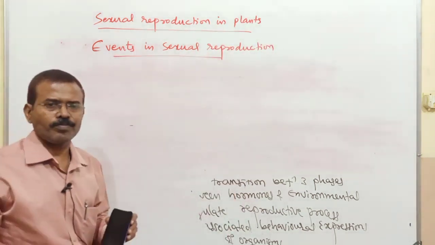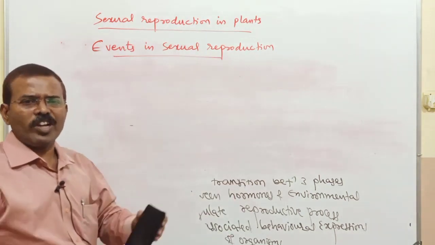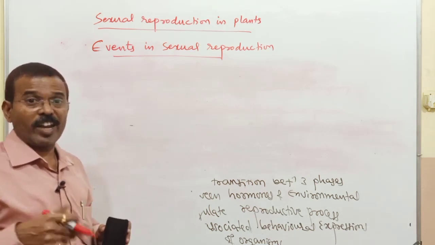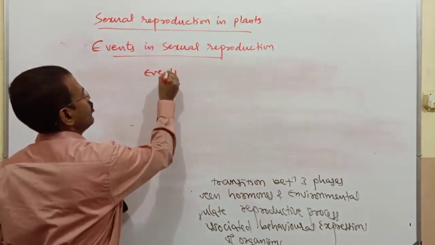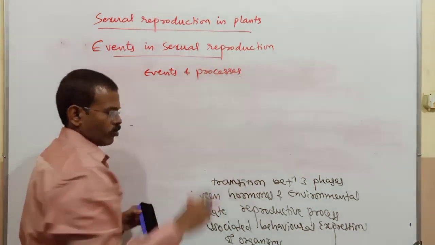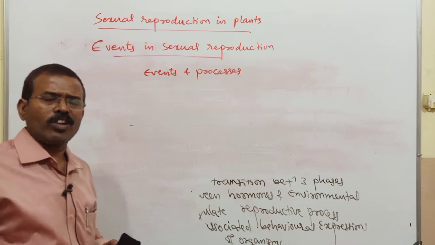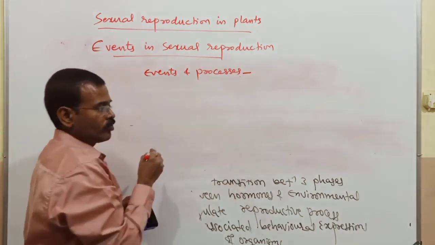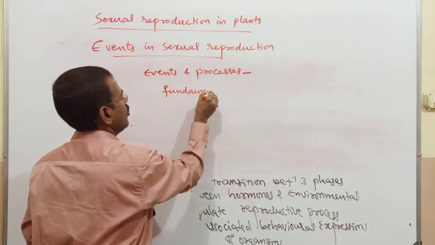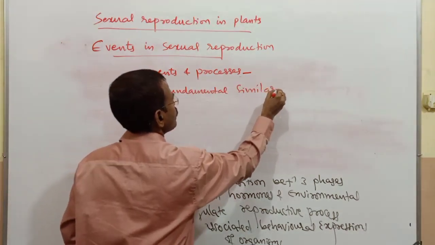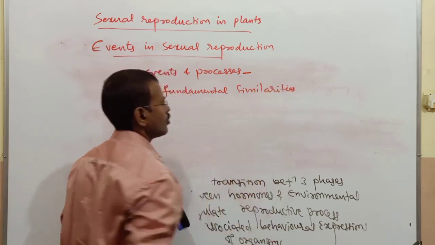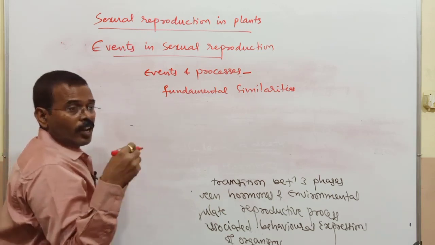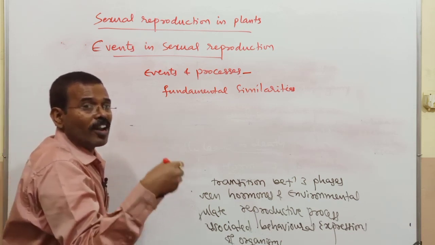Events in sexual reproduction. After attaining maturity, sexually reproducing organisms exhibit different events and processes which have fundamental similarities, even though they differ in the structures involved in sexual reproduction.